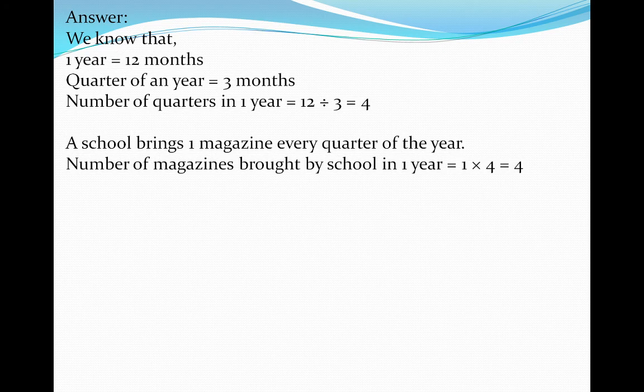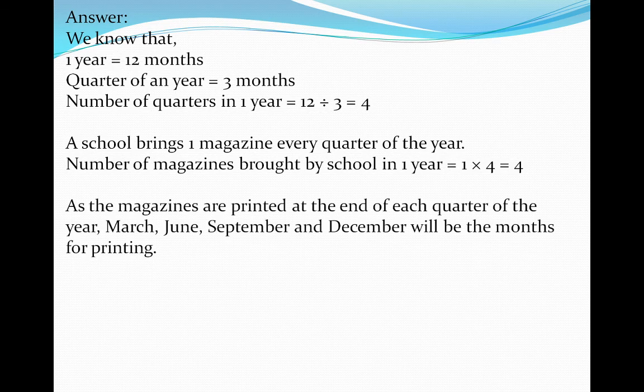A school brings out one magazine every quarter of the year. Number of magazines brought out by the school in 1 year: 1 into 4 is equal to 4. As the magazines are printed at the end of each quarter of the year, March, June, September and December will be the months for printing.